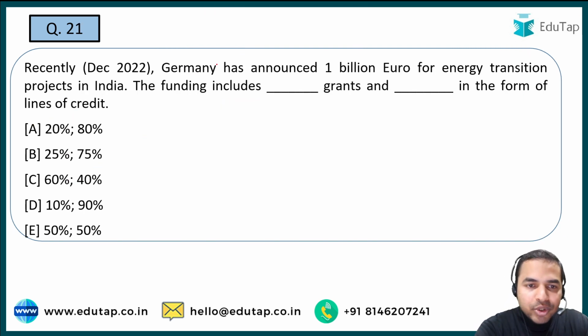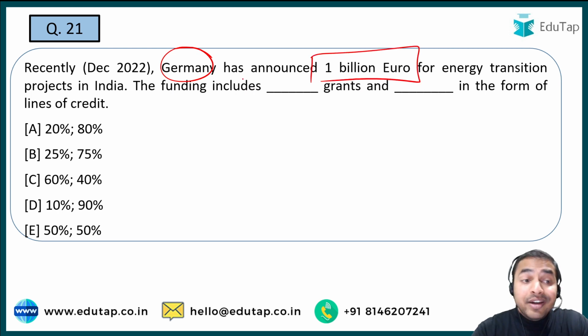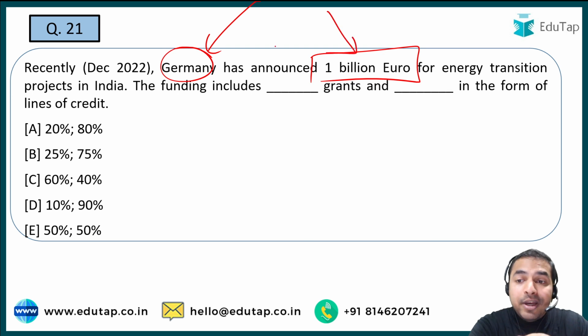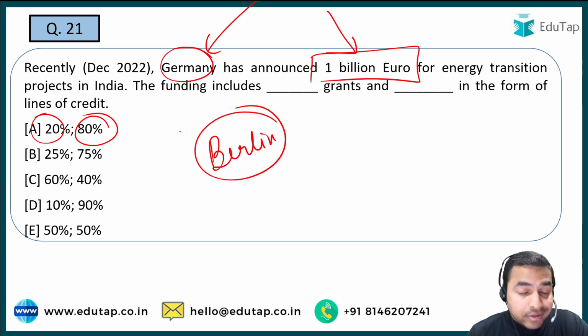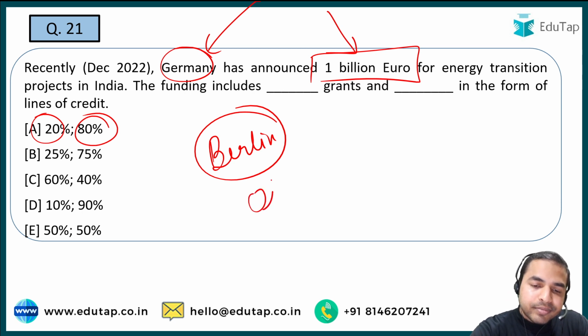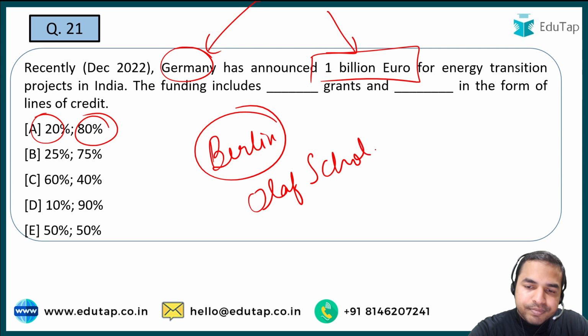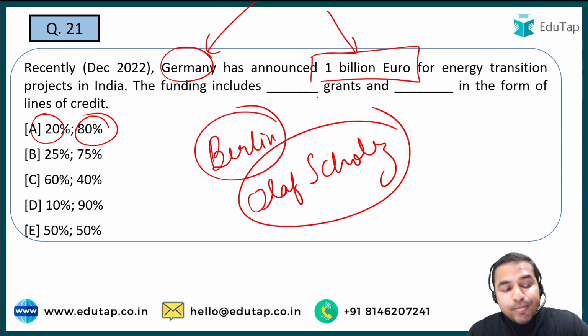Now the next question. Germany has announced 1 billion euro for energy transition projects in India. A very important point, the name of the country Germany, which has announced 1 billion euro for energy transition. So you have to tell how much percent will be grant and how much percent will be line of credit. So guys, when I talk about Germany, its capital is Berlin. If I talk about its chancellor, as I already told you, you are always required to remember the name of the highest authority in that particular country. So when I talk about Germany, it is the chancellor, that is Olaf Scholz. So guys, these are the details that you must remember from the exam point of view.